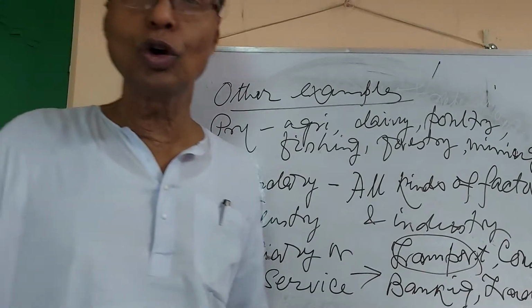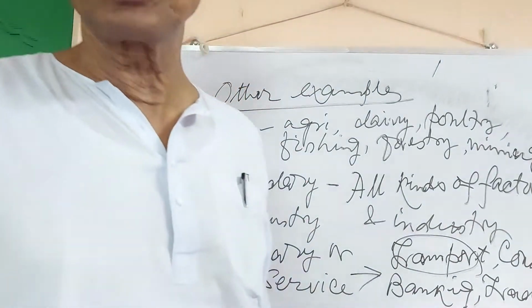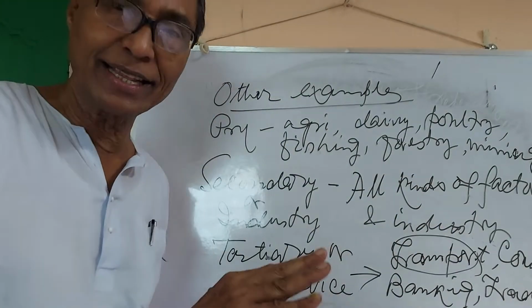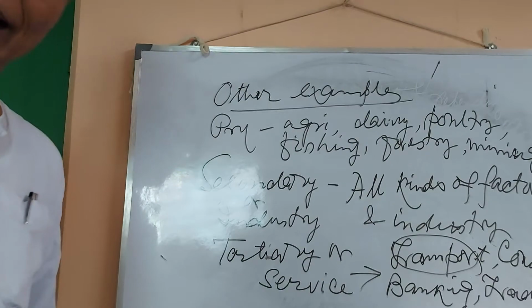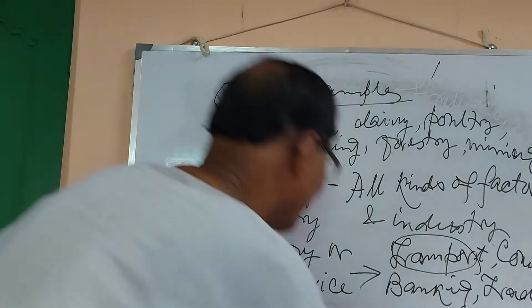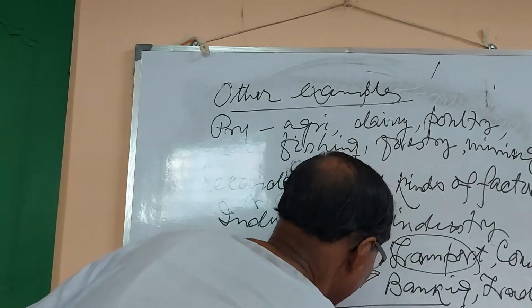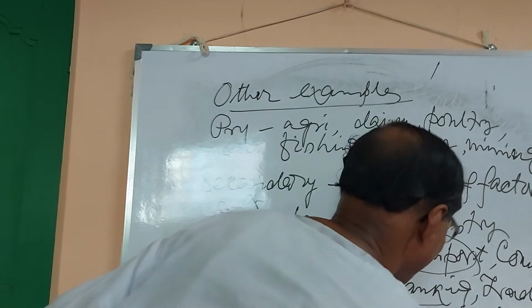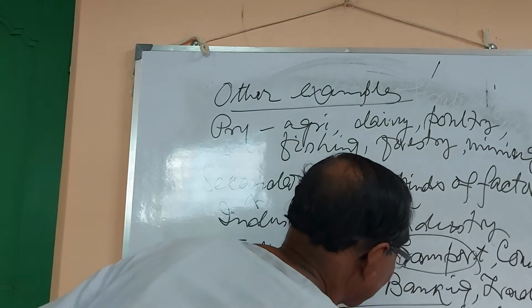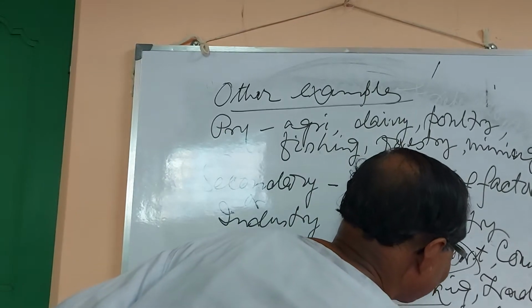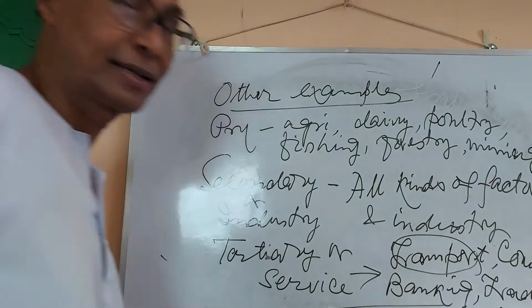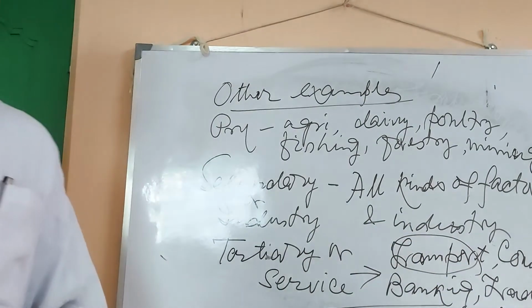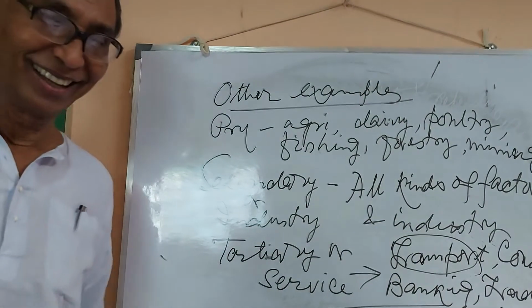Communication, banking. Those who work in the banks are engaged in different kinds of activities: exchange of money, transaction of money. Other kinds of services are also there. These are teachers, doctors, sweepers, washermen, cobblers. All these belong to the tertiary or service sector. Am I clear?